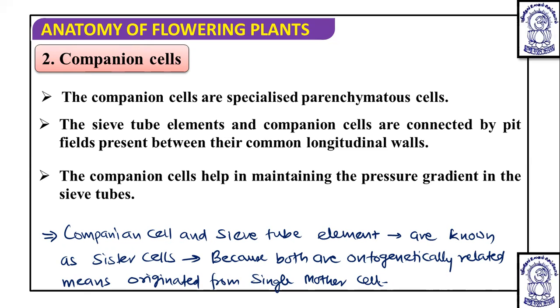Now, the companion cell is found only in angiosperms.